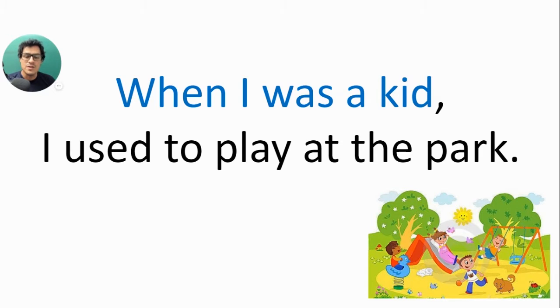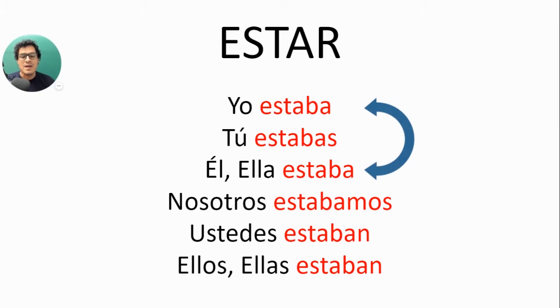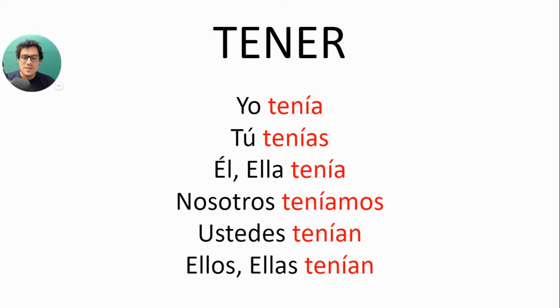So we are going to learn this type of information in Spanish, and we are going to use the imperfect tense for this. So we will need to learn the imperfect tense conjugation of some key verbs like the verb ser, also the verb estar. Now, I'm not going over all the conjugations because I've made a few other videos about the imperfect tense, and you probably know the conjugations of these verbs.